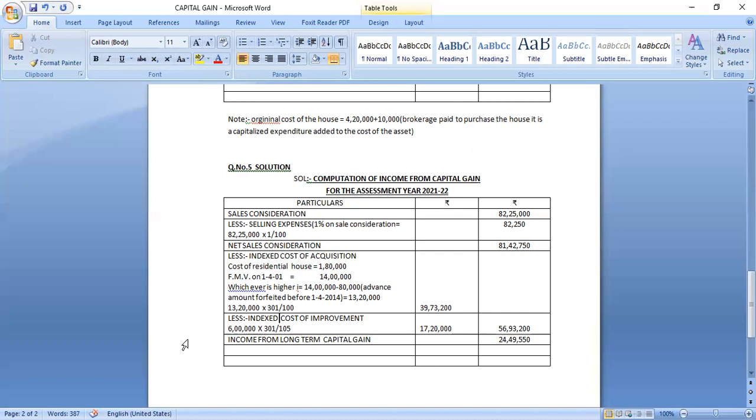So remember, the cost of improvement should be in the form of constructing an additional room or additional floor, not renovation or painting. This is not called cost of improvement according to the Act, that is, capital gain. It is mentioned in the Act. Sections 45 to 55A of the Act state that cost of improvement has to be in the form of constructing an additional room or additional floor.